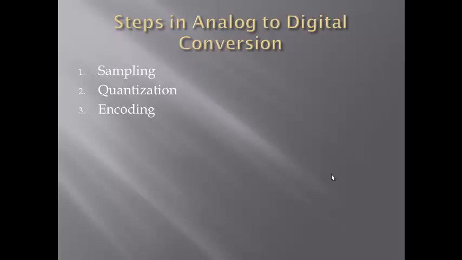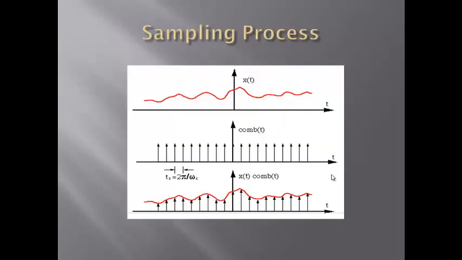Now we'll see what is sampling and what is the sampling theorem. Sampling is nothing but converting your continuous time signal like x of t into a discrete time signal, which can be called x of n.